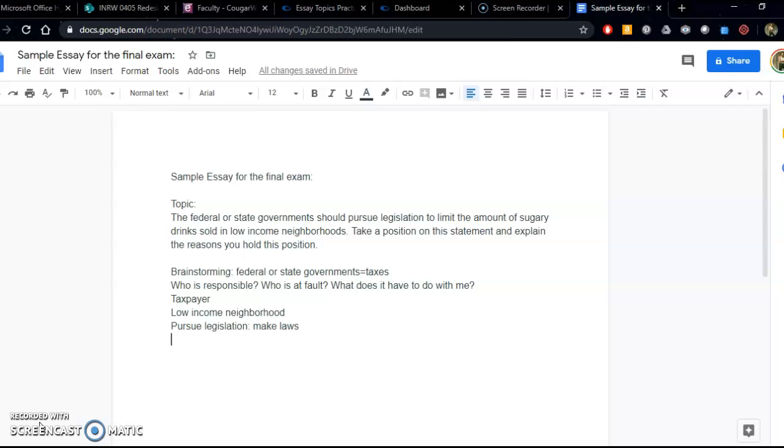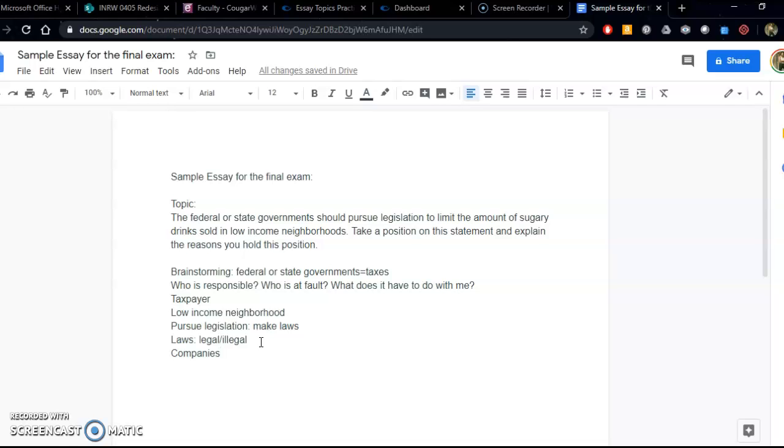So part of my brainstorming is to figure out who we are talking about and what it means to pursue legislation. Then I might start to think about laws. To pass a law means to make something legal or illegal, but this one is talking about limiting the amount of sugary drinks sold in low-income neighborhoods. So then I have to go back to who is responsible for selling and who is at fault. Well, the people who sell things are private companies, and the government can't tell private companies what they can and cannot do. That's not the way that works.